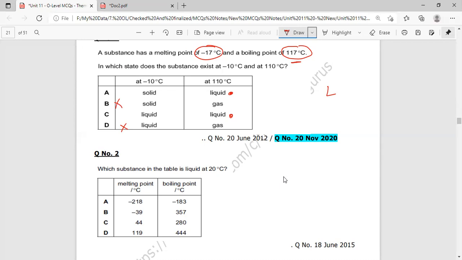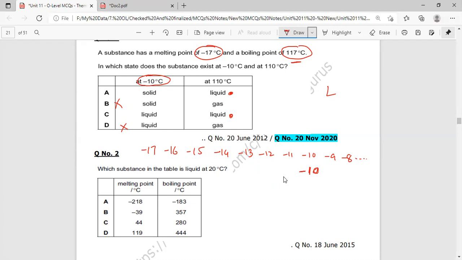Now, what was the melting point? It was negative 17 degrees Celsius. So negative 17, negative 16, negative 15, negative 14, negative 13, negative 12, negative 11, negative 10, negative 9, negative 8, like this. Negative 17, and which temperature was required? Negative 10. Whenever values are given in negative form, the order is reversed as compared to positive form.